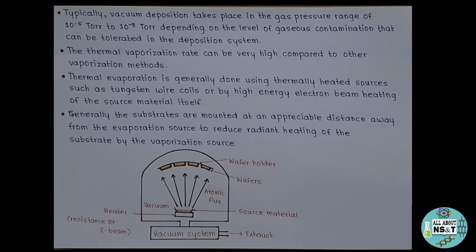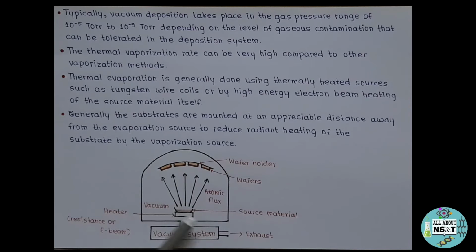So as you can see in this diagram, there is a vacuum system and this is the vacuum chamber. At the bottom we have our heater, which is the thermally heating source, and above it we have placed our source material. This thermal heating helps the source material to get vaporized, and then at the top we have our substrate, that is wafers, and this is the wafer holder, and in between there is vacuum.